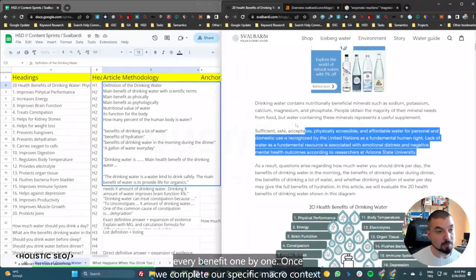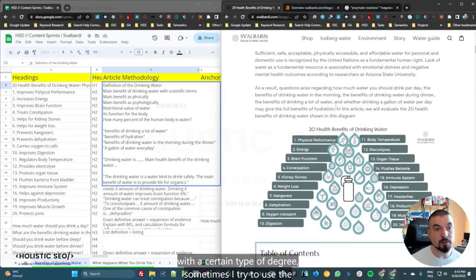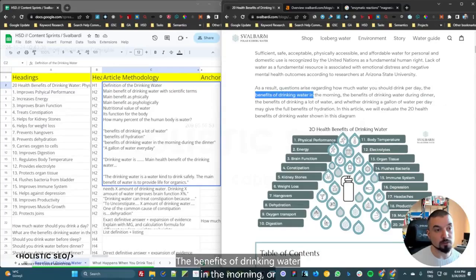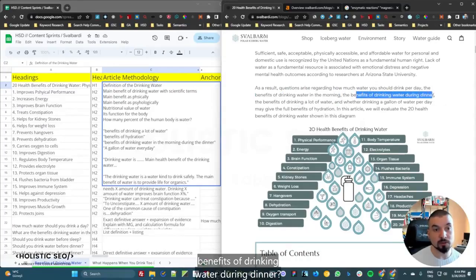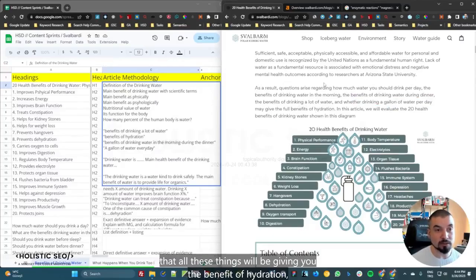Once we complete our specific macro context to a certain degree, sometimes I try to use the specific context terms directly at the end of the macro context section. For instance, how much water you should drink per day, the benefits of drinking water in the morning, or benefits of drinking water during dinner, benefits of drinking a lot of water, and whether drinking a gallon of water per day. In this case, we tell that all these things will be giving you the benefit of hydration, which is one of the main benefits in this area, or the meaning of, or the synonym of drinking water, basically.